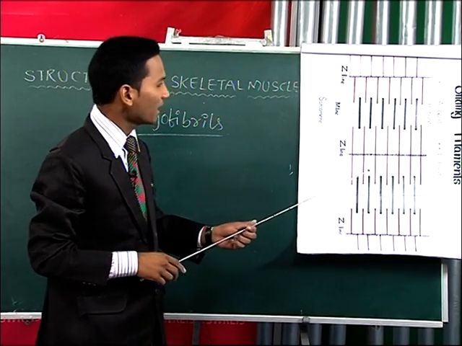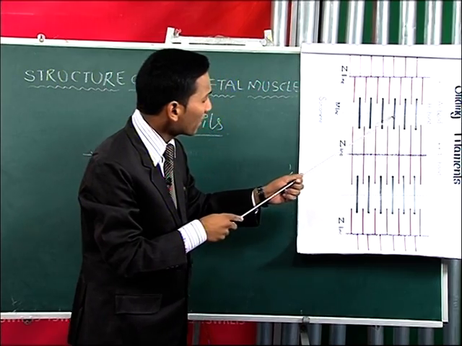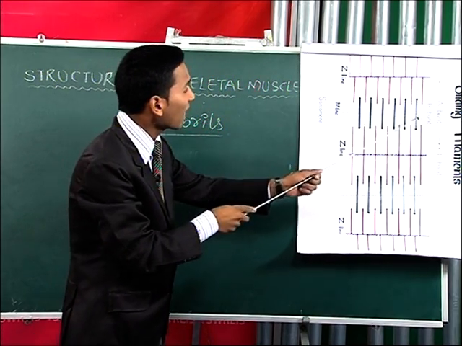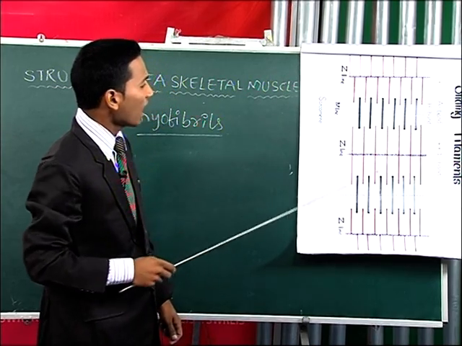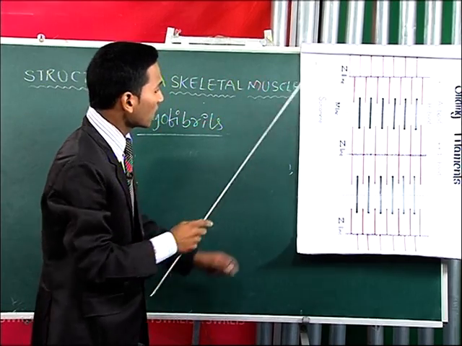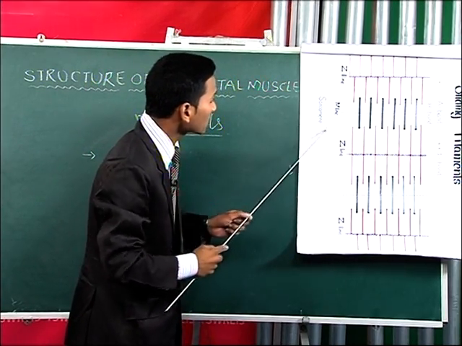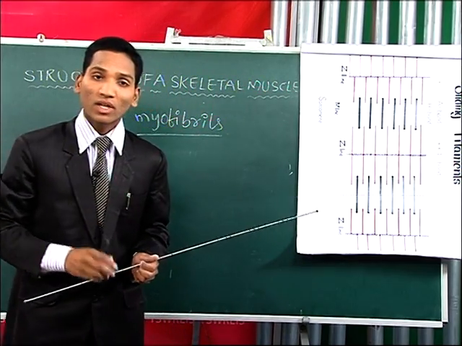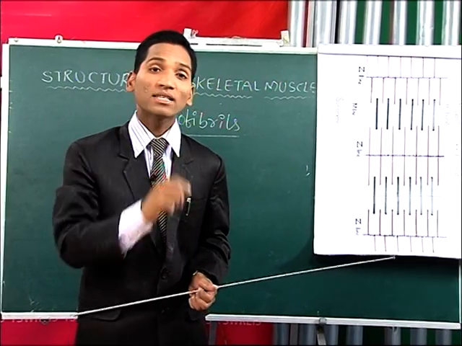At the center of the H band there is a membrane, called the M line. The portion in between two Z lines is called the sarcomere.